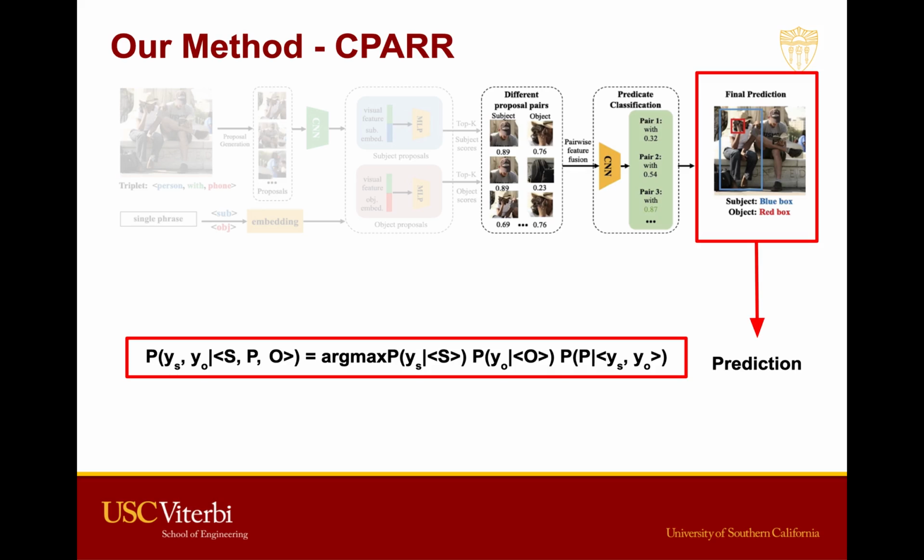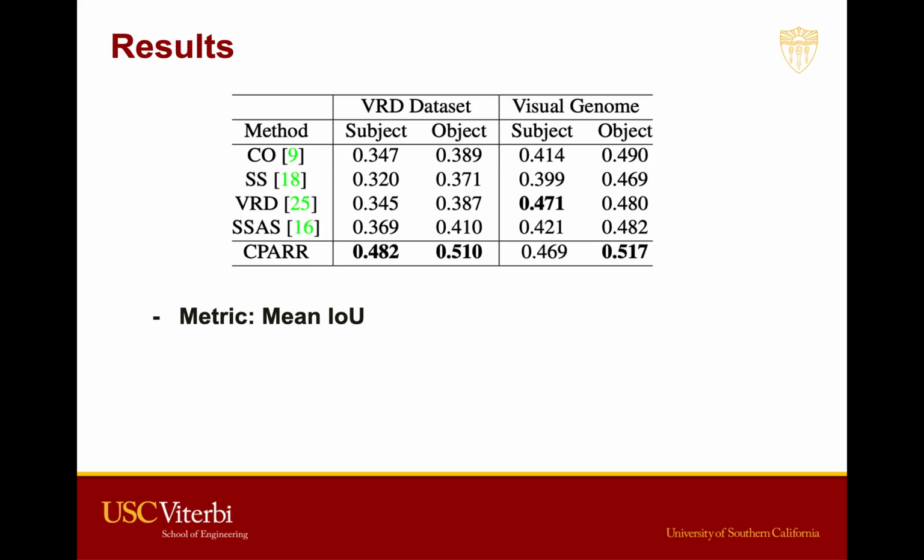We evaluated our results on 2 public datasets, VRD dataset and VG dataset. Both of these 2 datasets have the form of subject predicate object queries, and we both use the top 70 frequent predicates. Detailed descriptions about these 2 datasets are available in the paper. We show our results in the following slides.